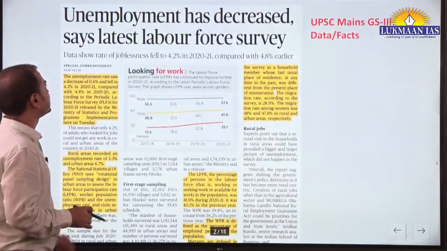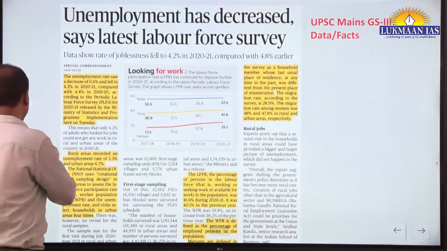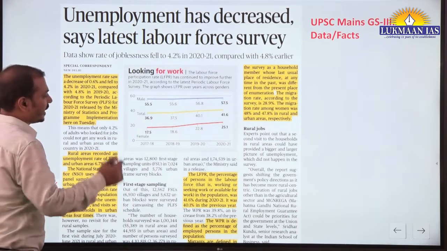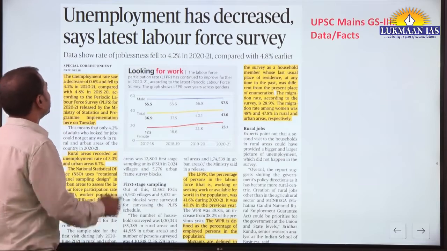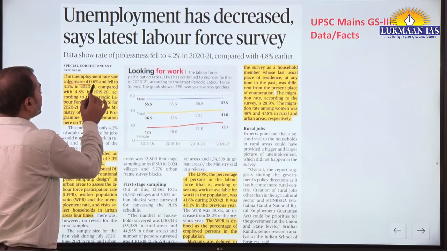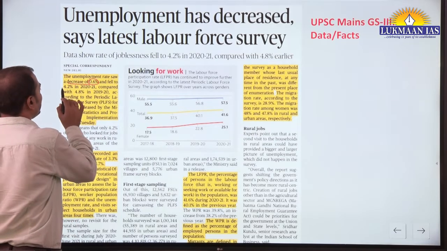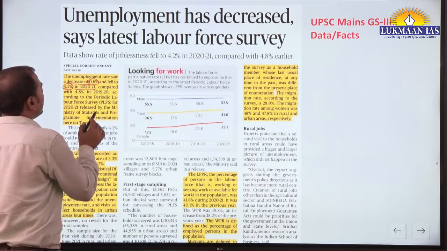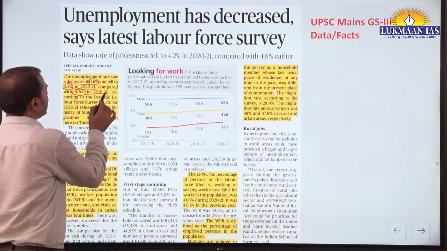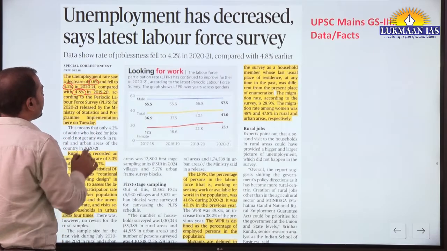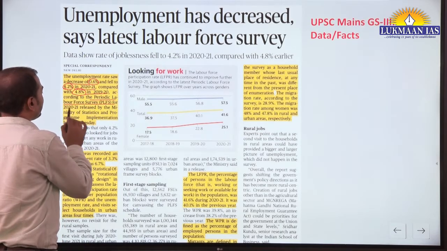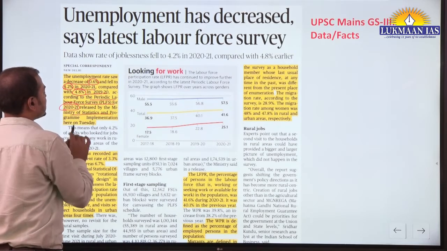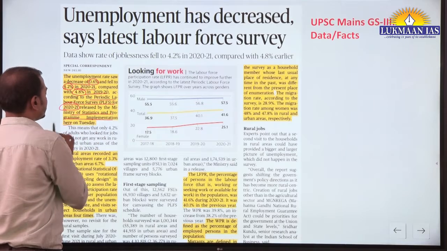Unemployment has decreased, says the latest labor force survey. Okay, so this is government-given data. We should write this in our answers. Yes, the unemployment rate saw a decrease of 0.6% and fell to 4.2% in 2020-21 compared to 4.8% in the previous year, according to the Periodic Labor Force Survey for 2020-21 released by the Ministry of Statistics and Programme Implementation.